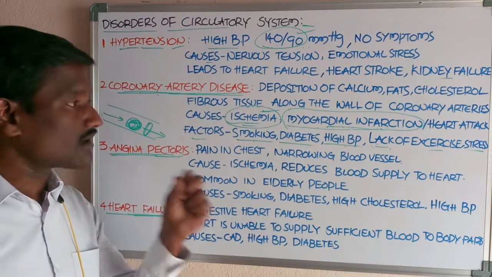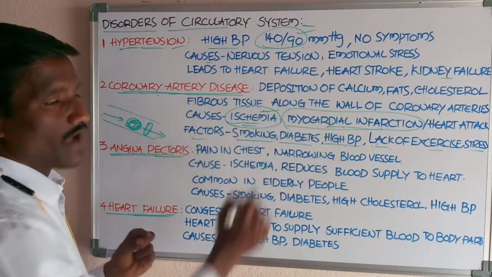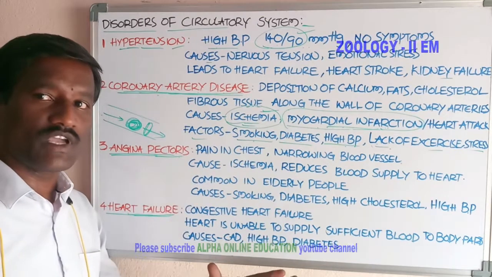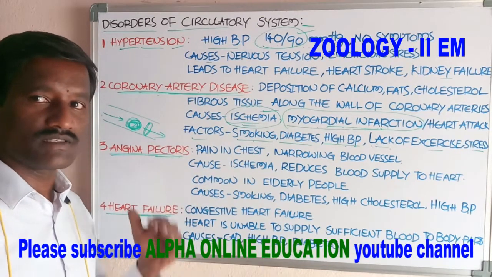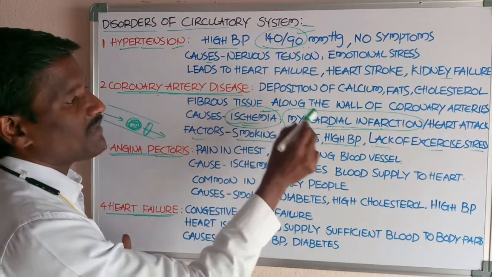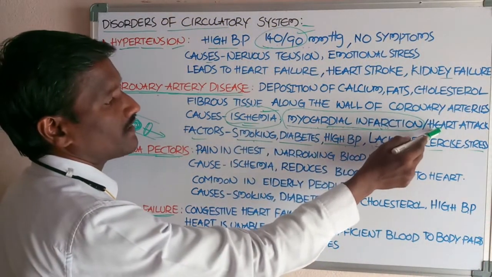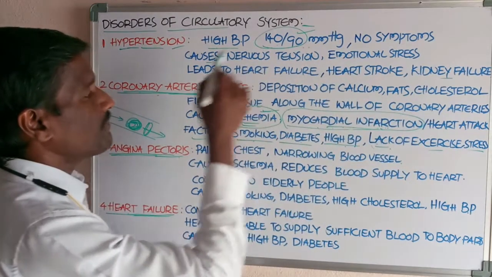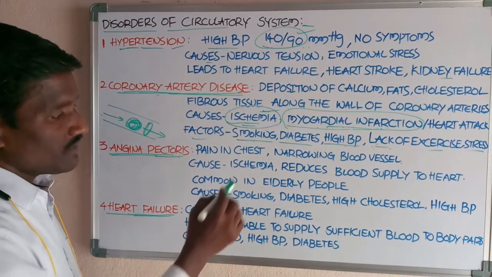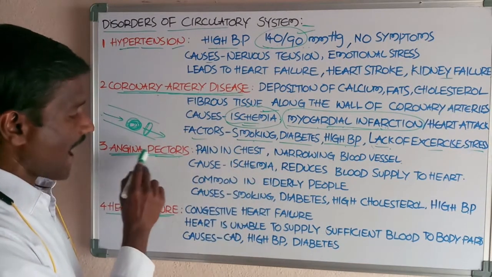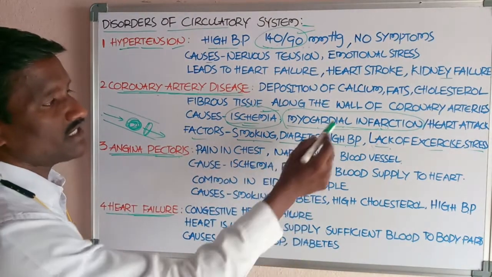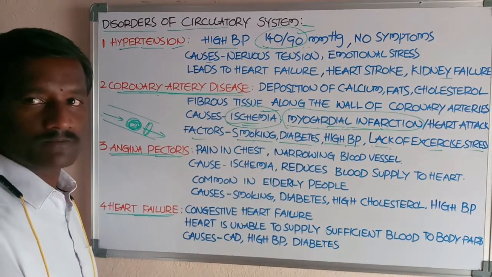Necrosis occurs in myocardial infarction. Necrosis means localized death of the cells in the body. Ischemia, myocardial infarction and heart attack appear in coronary artery disease, while ischemia in angina pectoris does not go to the stage of myocardial infarction.